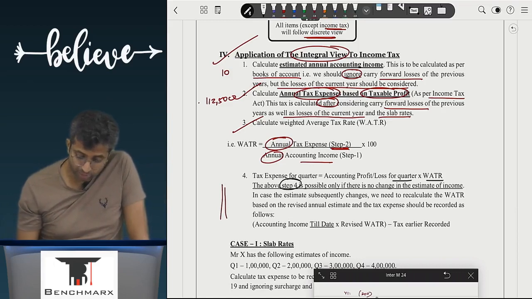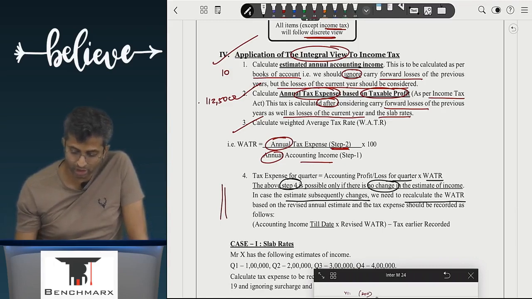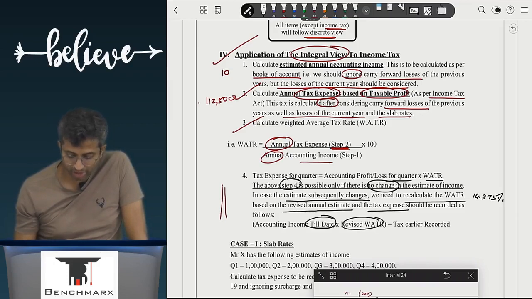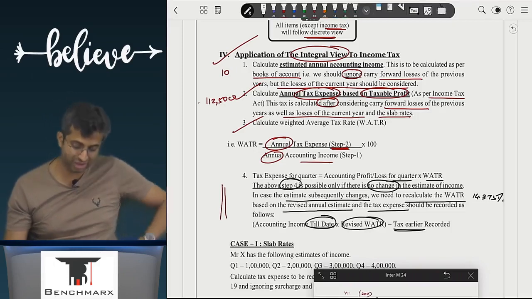However, step 4 is possible if there is no change in the estimates. In case the estimate subsequently changes, we need to recalculate the WETR, in our example 14.375%, and based on the revised annual estimate, tax expense should be recorded as follows: accounting income till date into the revised WETR minus tax earlier recorded. This is just in case it comes.